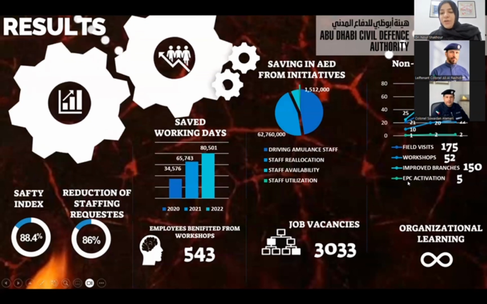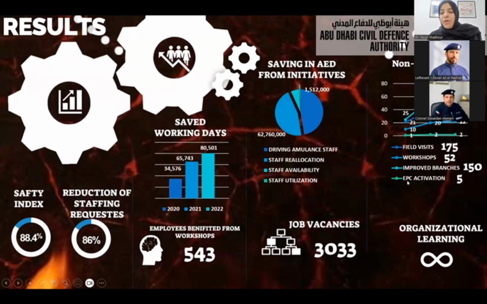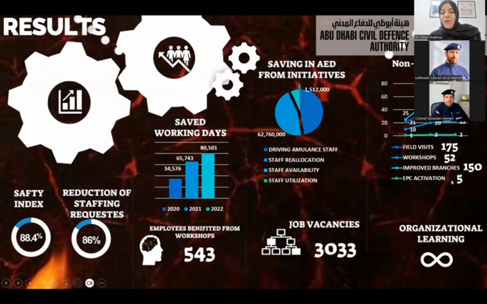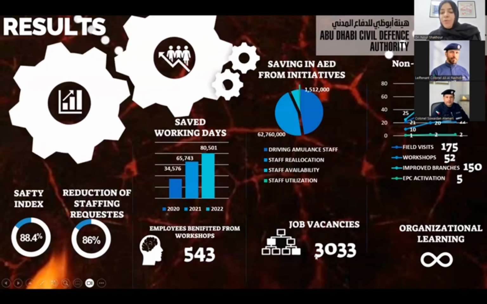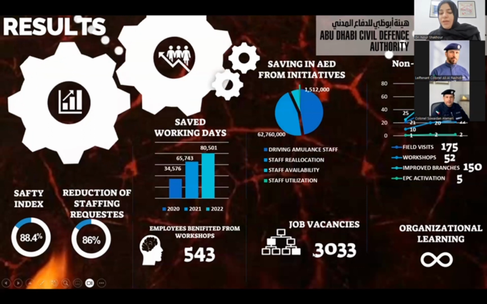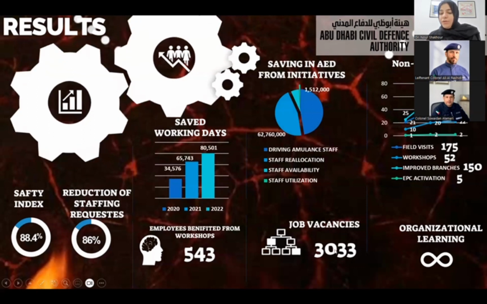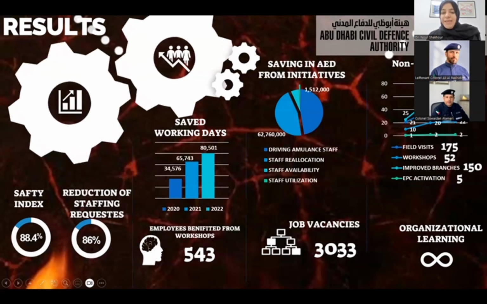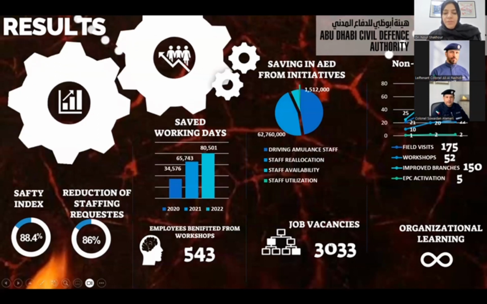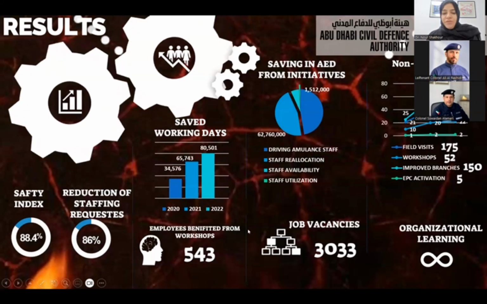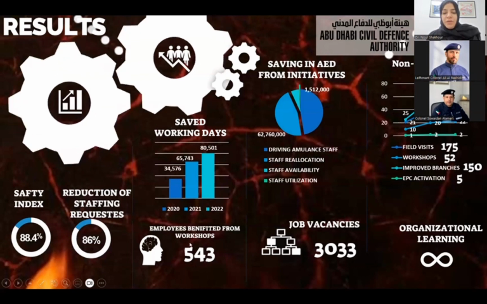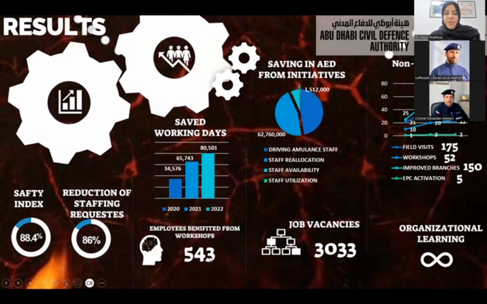In order to sustain the continuity of these approaches, we have built these branches. We have got approval from the government for 3,033 extra employees on top of the 6,000 employees we have. And of the 52 workshops that I mentioned, 543 people benefited from them.